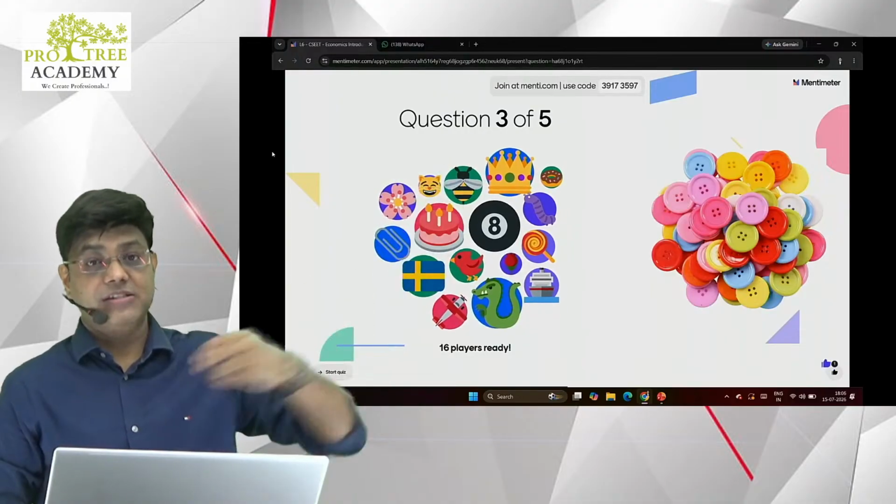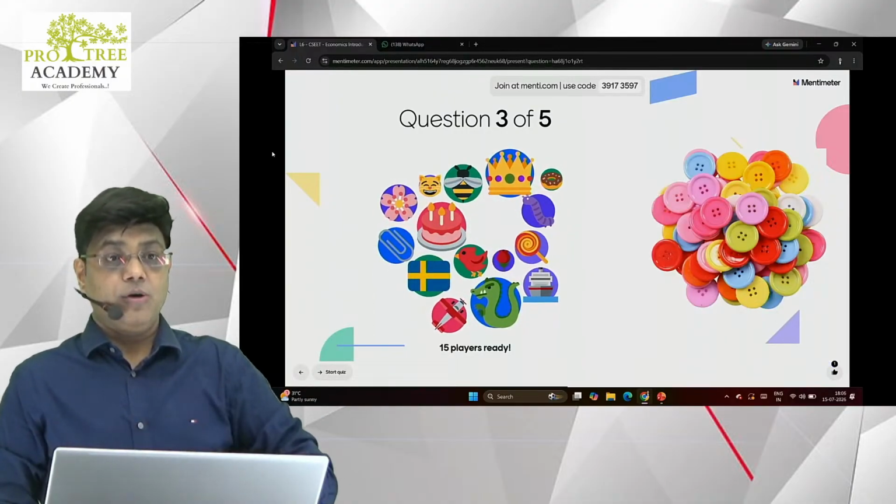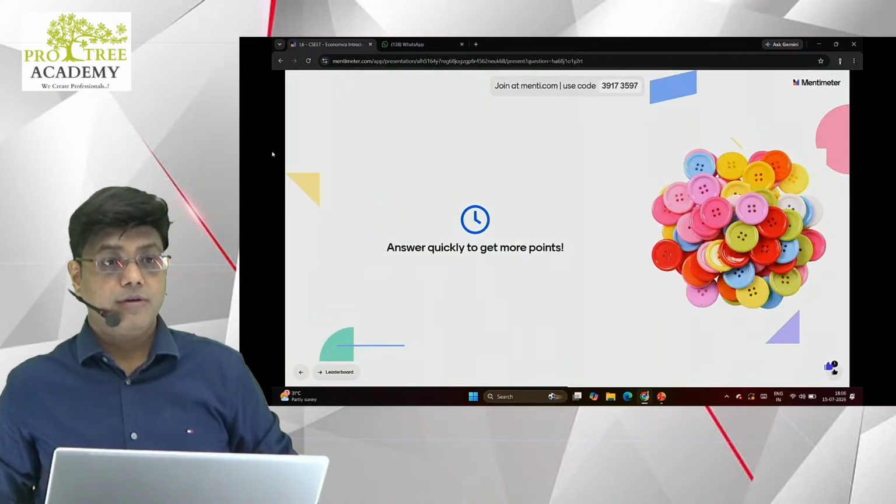It is related to buttons. Buttons of our shirt, top, trousers. Alright. Go, go, go.